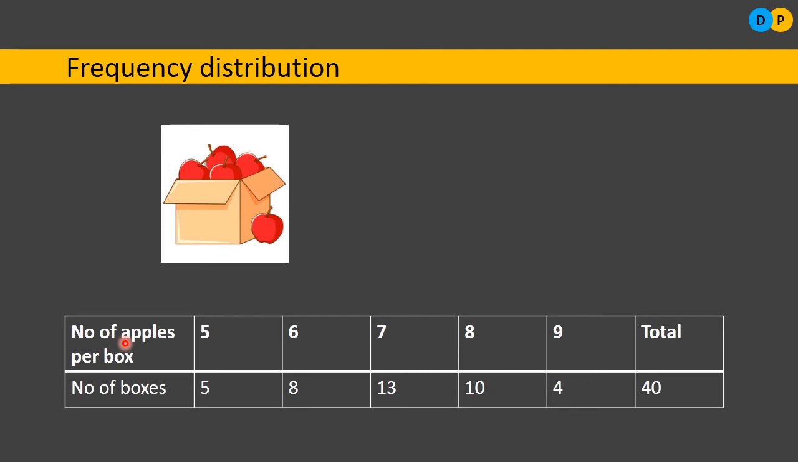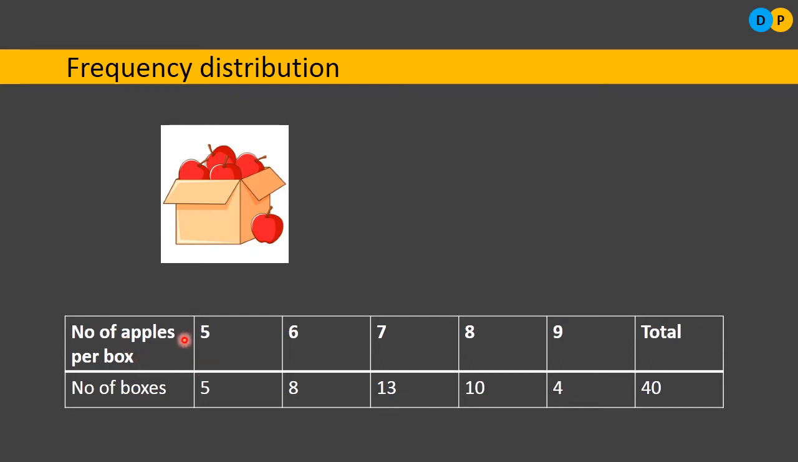Let me consider another word, college. C-O-L-L-E-G-E, college. So in that particular word, what is the frequency of L? 2 times. So this is what frequency is. So what is frequency? Frequency is the number of times an observation is repeated. That is what frequency is.